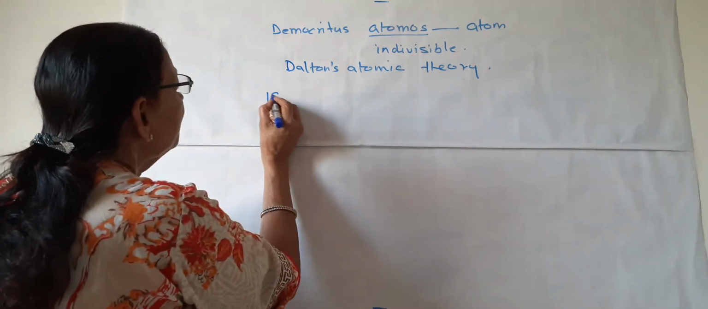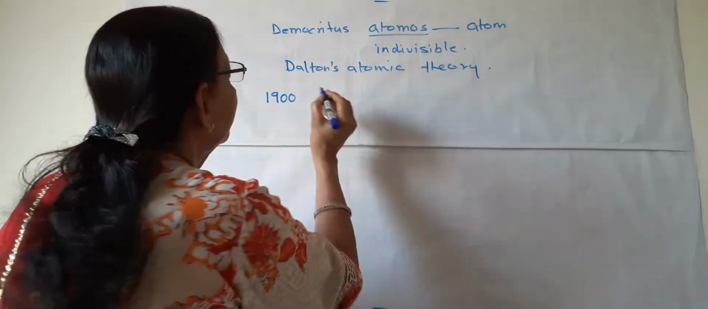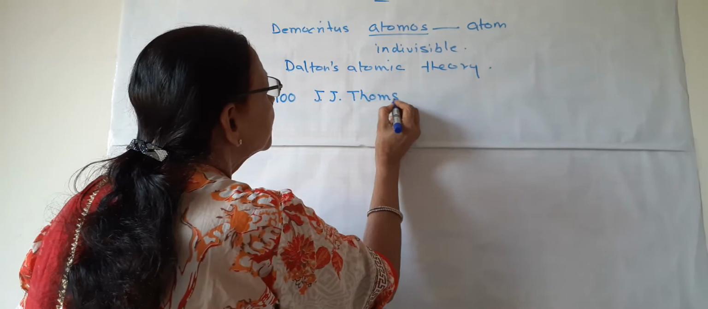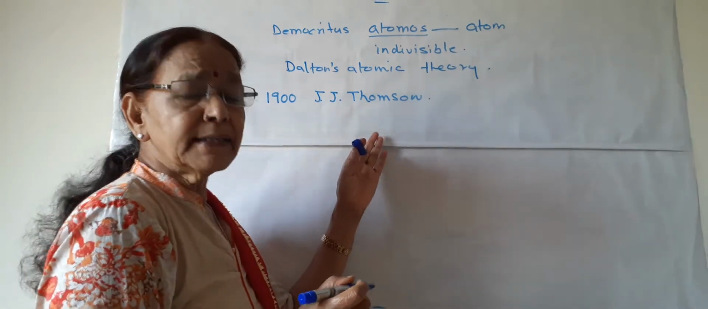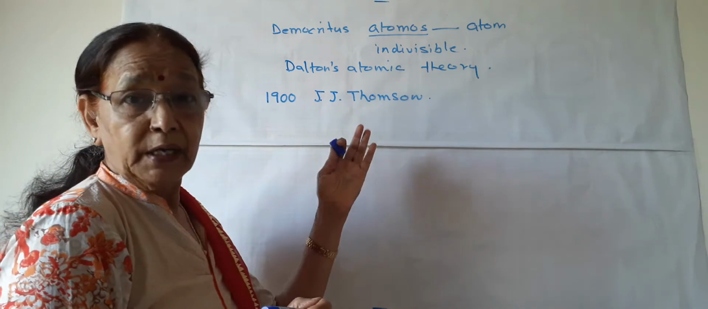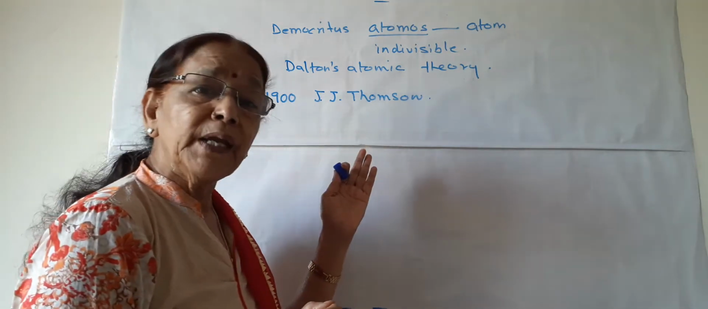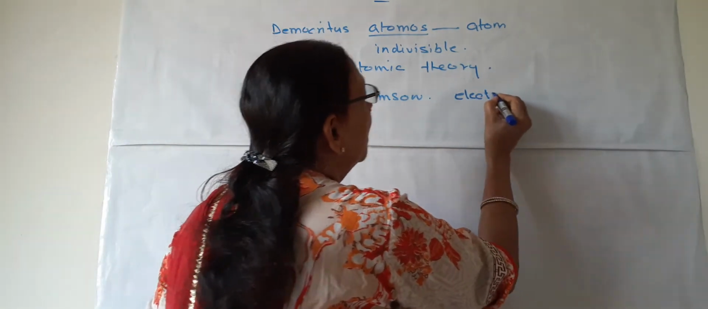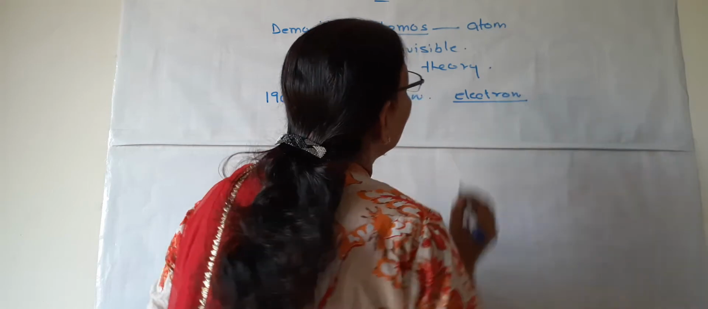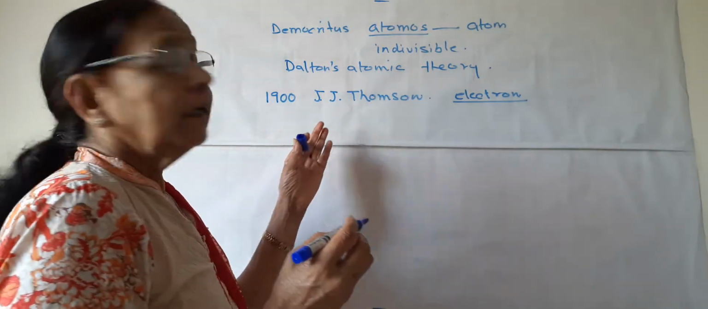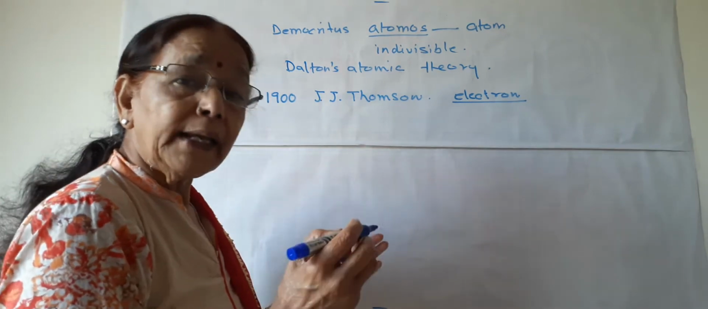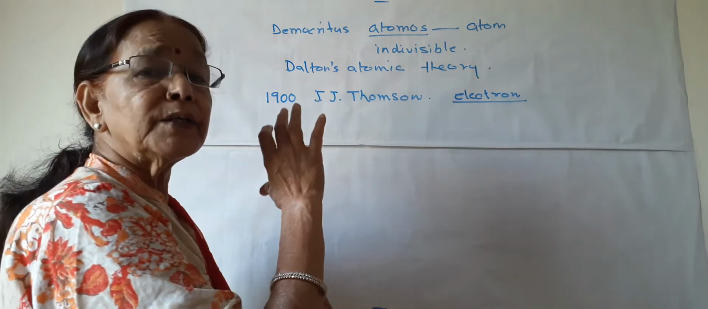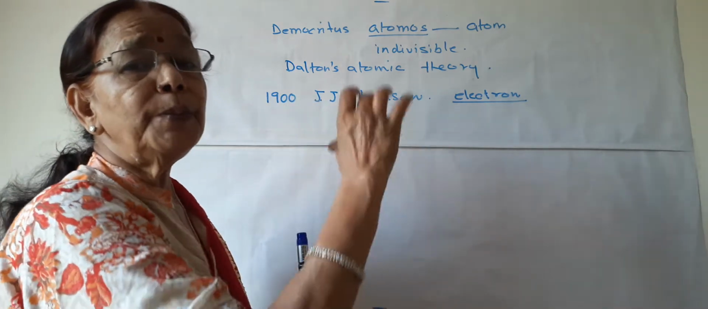So first of all, around 1900, one of the most brilliant scientists, J.J. Thomson. He was a British scientist and a Nobel laureate. He got the Nobel Prize for his discovery of the electron. He discovered the electron. How did he discover the electron? He did a cathode ray tube experiment, a discharge tube filled with some gas. It is known as the cathode ray tube experiment.